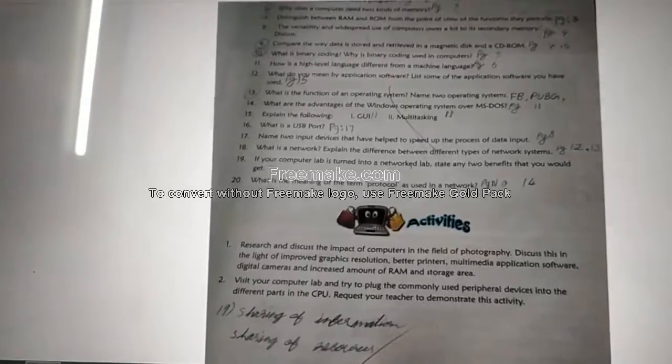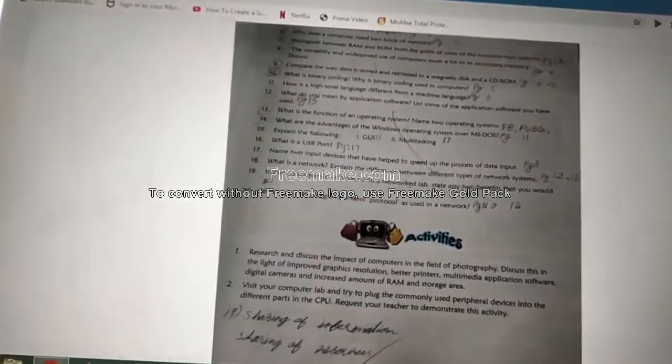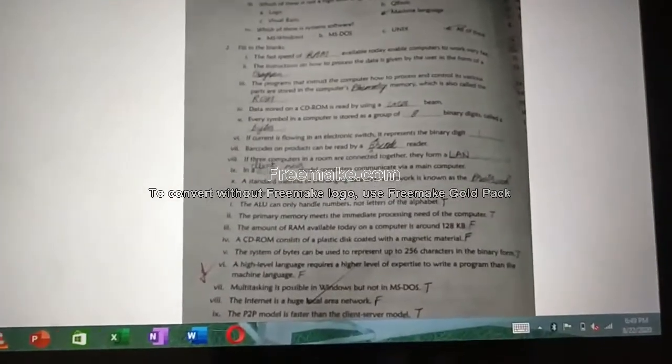Few questions are big questions. You guys are grown up children. Now you guys are 8th standard children. So for sure you have to read and write.